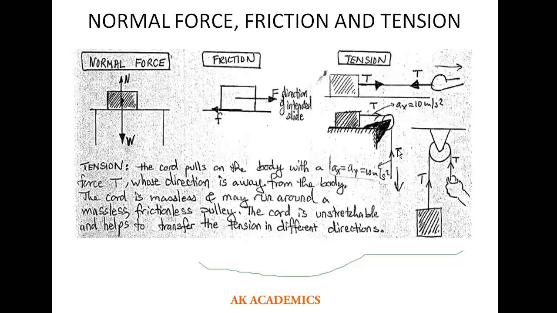What you will find out here is that this tension here is horizontal, all right, and this tension here is vertical. So when you are finding this particular tension, you're going to make use of the horizontal acceleration. This is very important. When you're finding the tension here, you're going to make use of the vertical acceleration. In any case, the horizontal acceleration is always equal to the vertical acceleration. One way or another, you will be able to find the tensions in the cord depending on the problems that you're dealing with. This is also key.